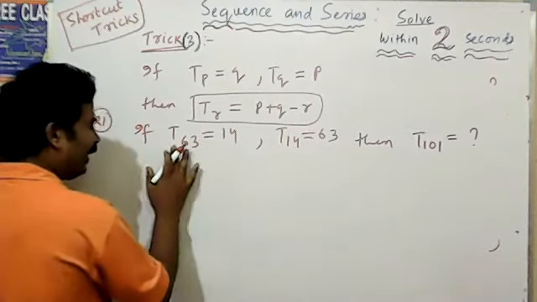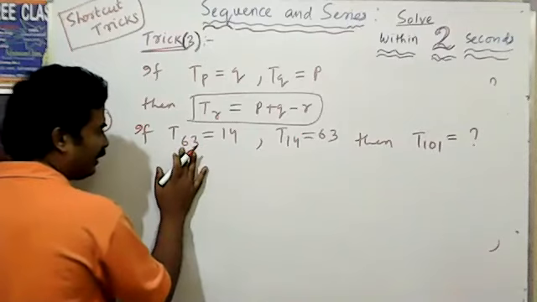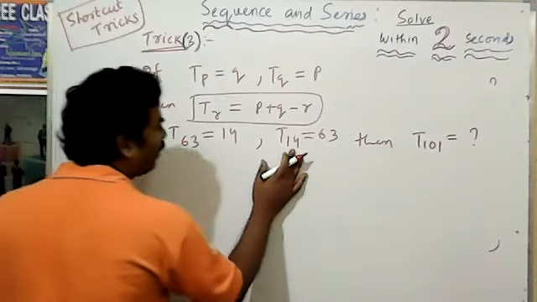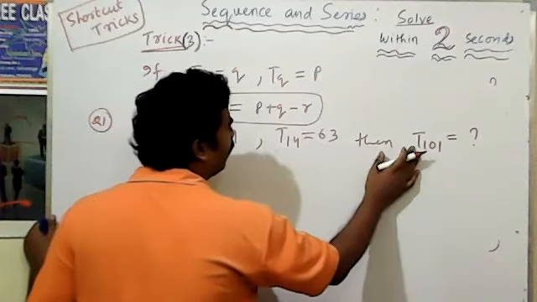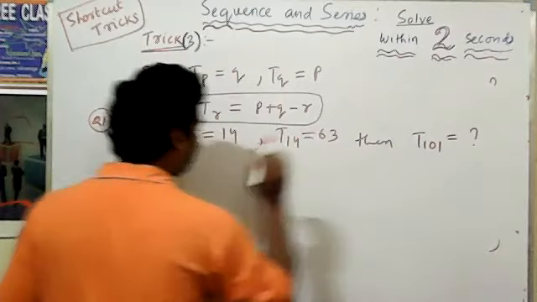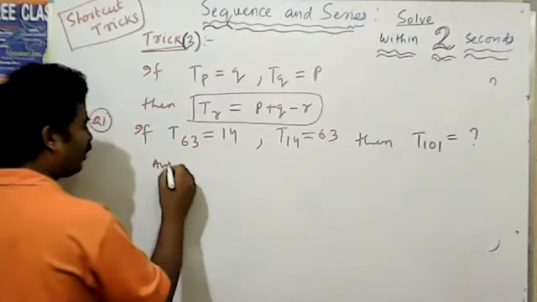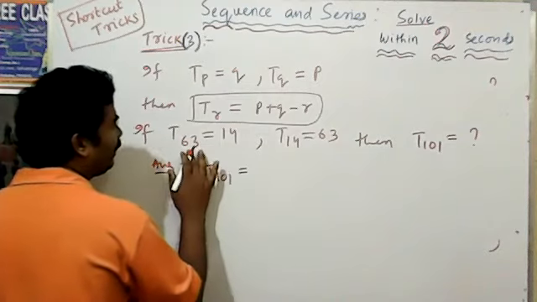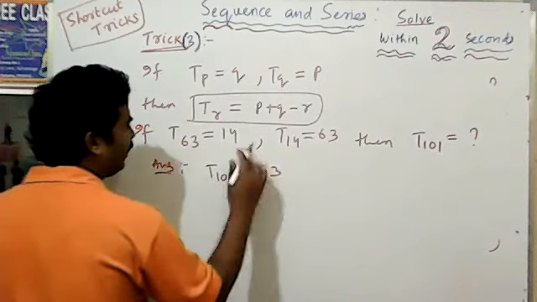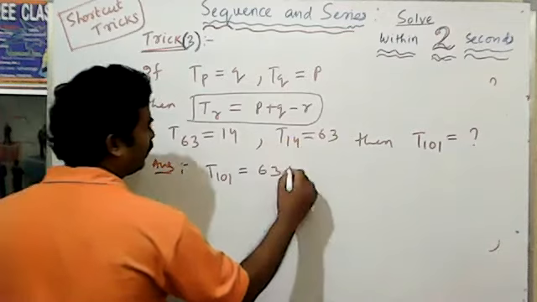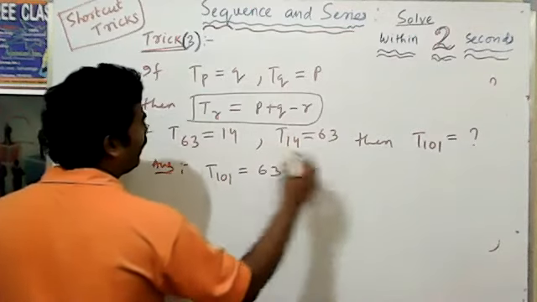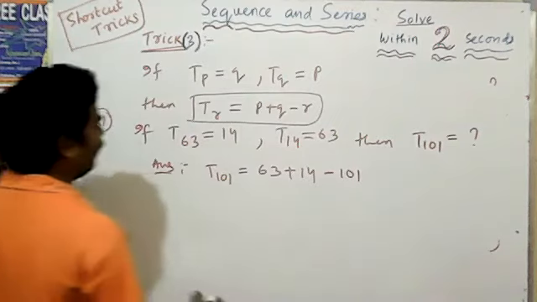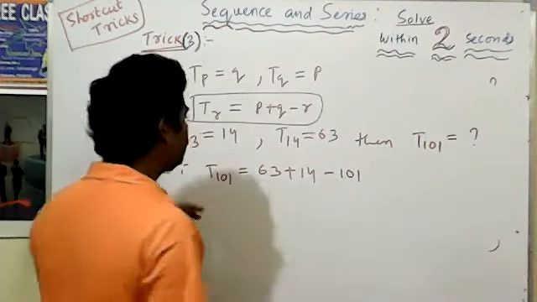Similarly, T63 question: the 63rd term is equal to 14 and the 14th term is equal to 63. Then what is the value of term 101? That means P is 63, Q is 14, minus R, where R value is equal to 101.